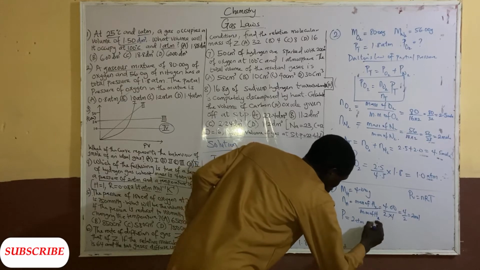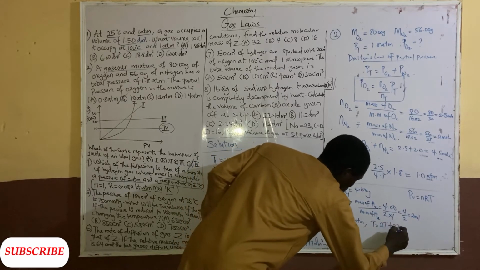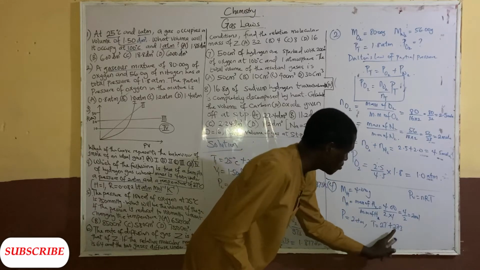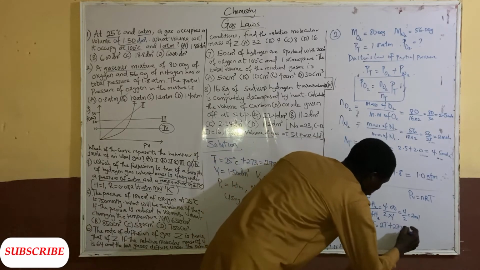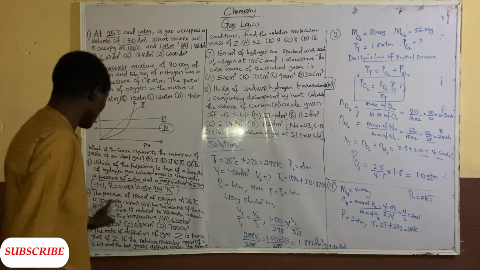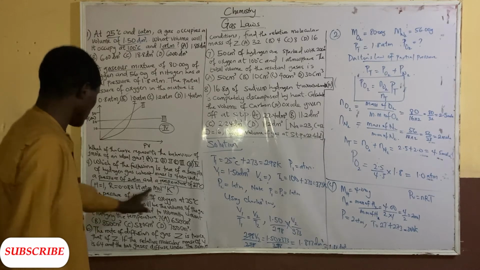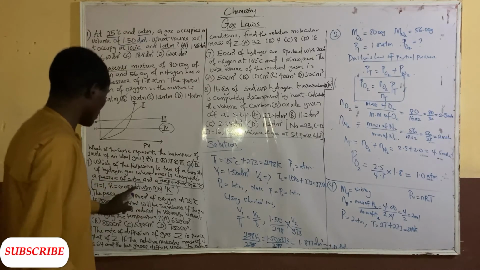The temperature is also what? 27 degrees Celsius, taking it to what? So 27 plus 273 is 300 Kelvin. So I will have to calculate what statement is true about this. I'm not even given the options, so let's just calculate what?